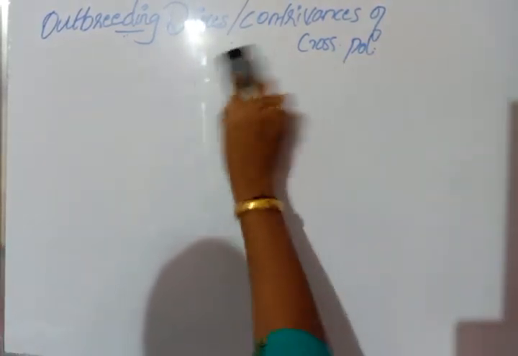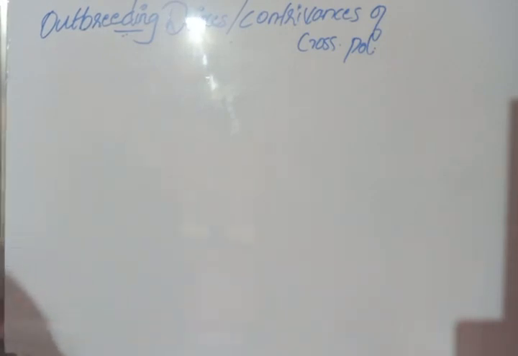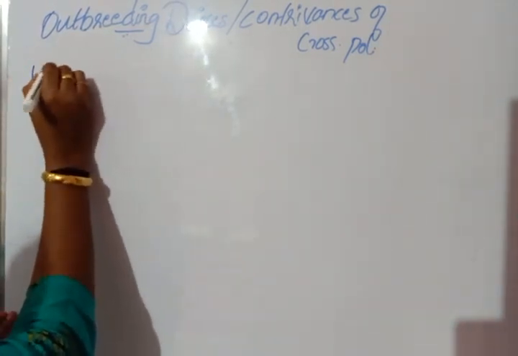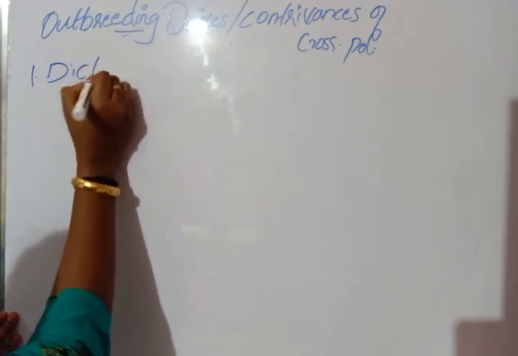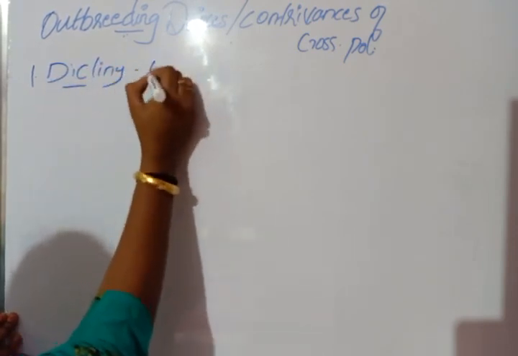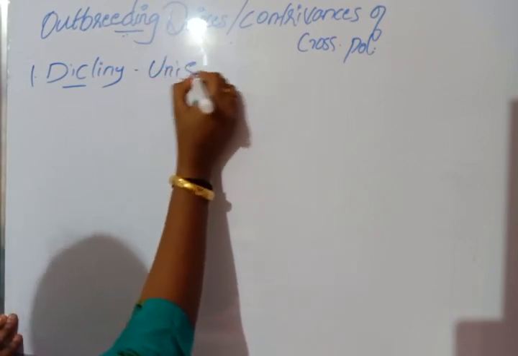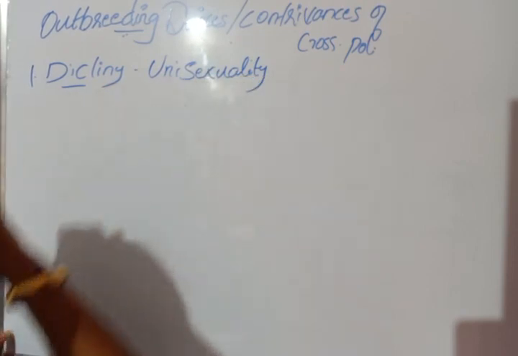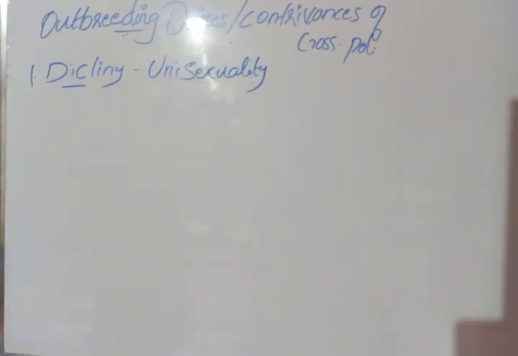First one, dicliny, also called unisexuality.